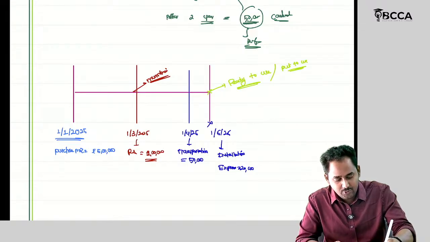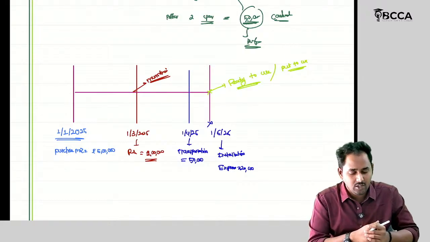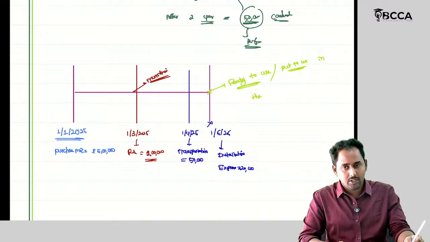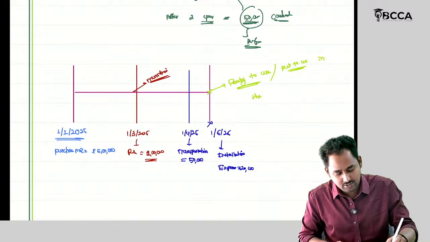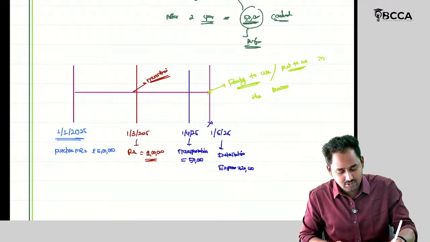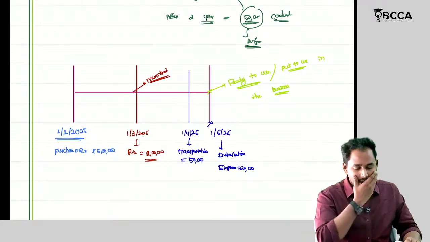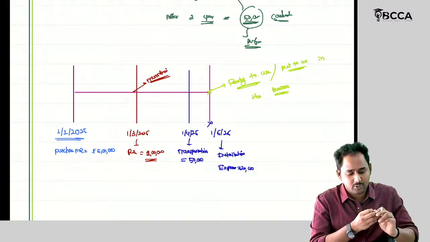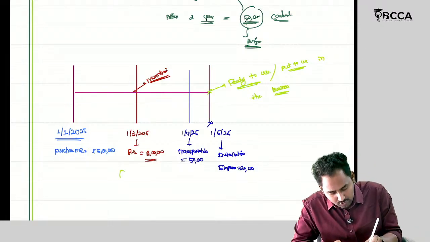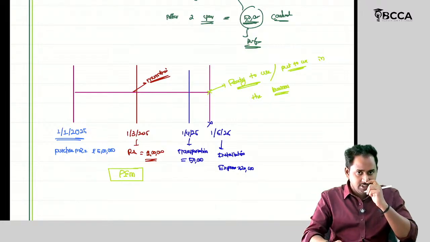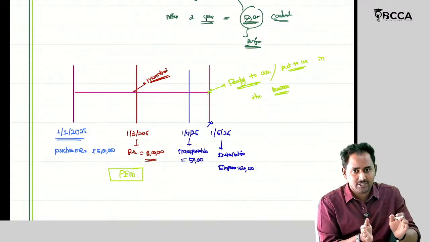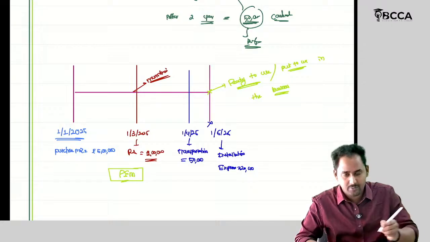If the asset is ready to use or put to use in production, or in the ordinary business activities of your business, then from that date onwards you should stop the capitalization of the expenses with respect to this plant and machinery. All these expenses are incurred because of this plant and machinery. So what is the definition here? I should capitalize, meaning I should add to the cost of the asset all the expenses directly attributable to this plant and machinery.